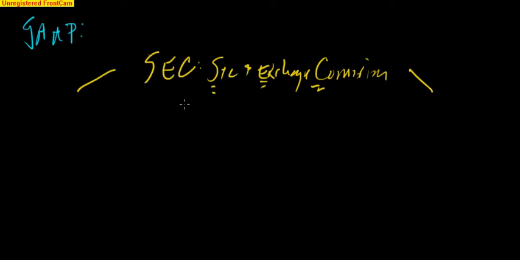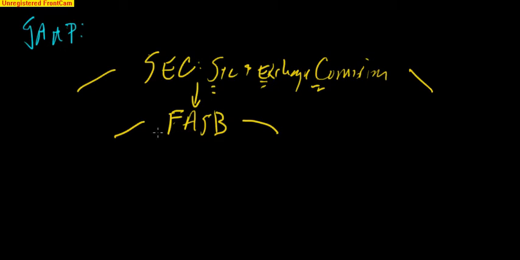Now, the SEC has designated authority to what's called the Financial Accounting Standards Board. So the FASB is what this refers to. The SEC has designated authority for the establishment of generally accepted accounting principles to FASB, the Financial Accounting Standards Board. And the Financial Accounting Standards Board is a private sector group that determines GAAP.